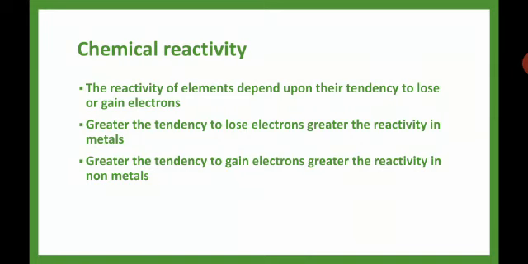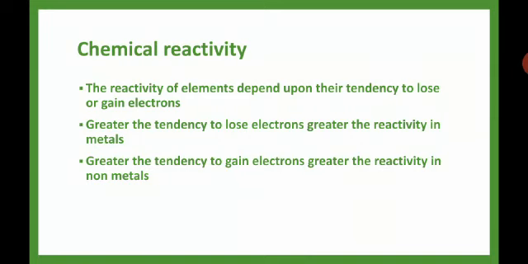Across the period, the reactivity first decreases and then increases, because at the start the valency will be 1, 2, 3. So it loses the electrons. And how does it increase? It gains. After that, the valency will be 5, 6, 7. So after 3, 2, 1, the valency will be increasing. So the reactivity first decreases, then it is least reactive, then increases.